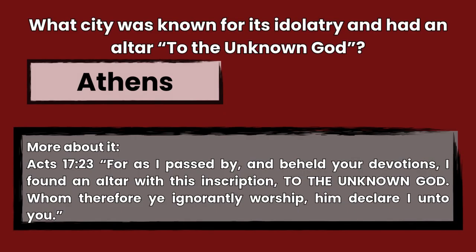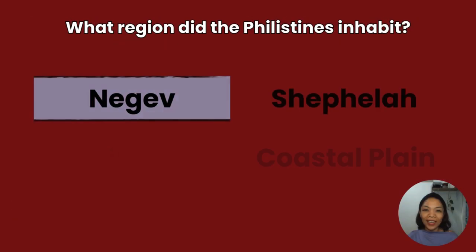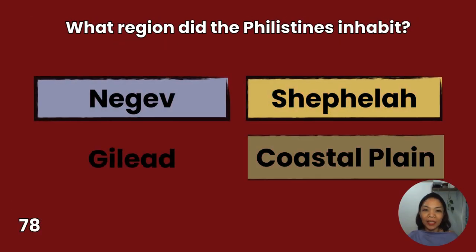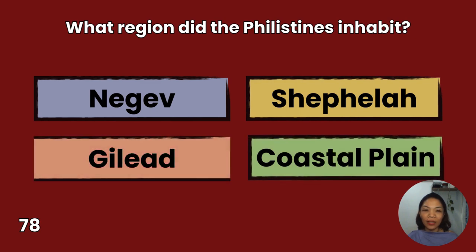The answer is Athens, Acts 17:23. For as I passed by and beheld your devotions, I found an altar with this inscription, To the unknown God, whom therefore ye ignorantly worship, him declare I unto you. 78. What region did the Philistines inhabit? Negev, Gilead, Shephelah, coastal plains. You have 10 seconds to answer.